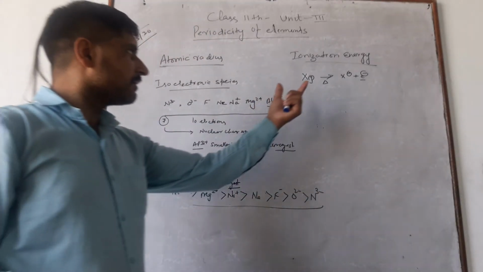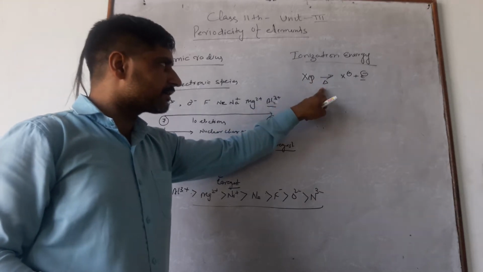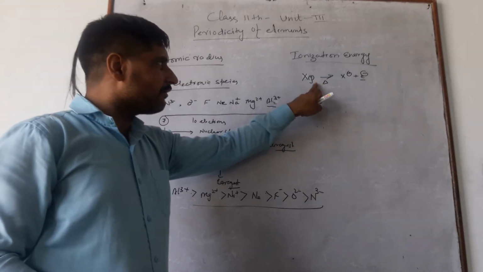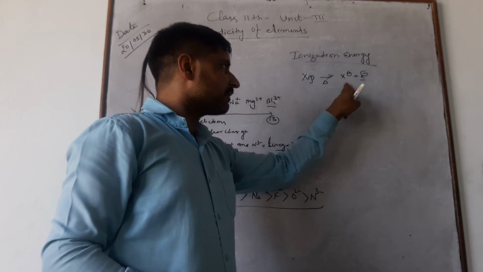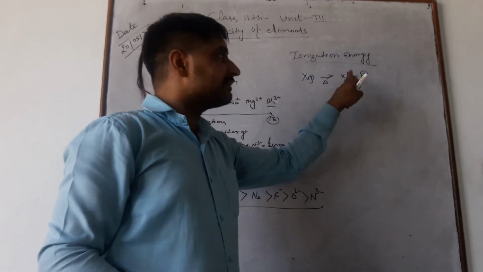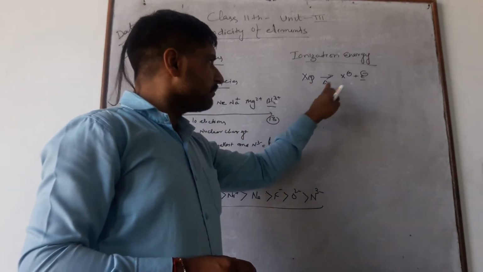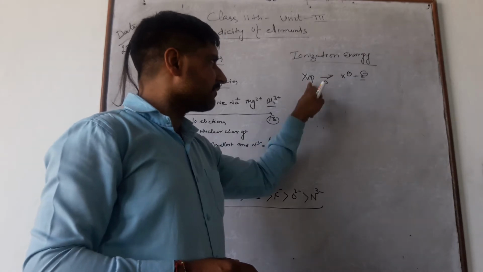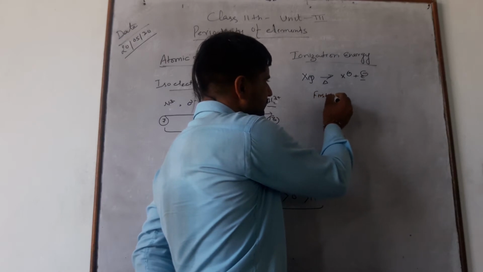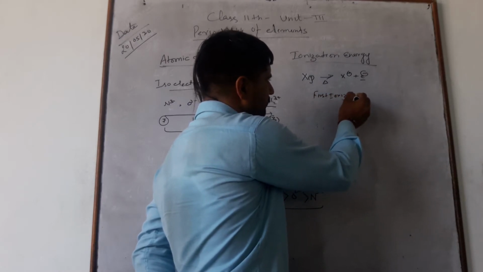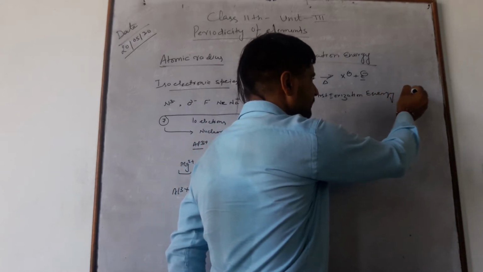Now, it means what is ionization energy? It is the energy required to remove an outermost electron from gaseous atom and convert it into cation. It's called ionization energy. Now, when we remove the first electron from the gaseous atom, we can call it first ionization energy, and it is represented by IE1.